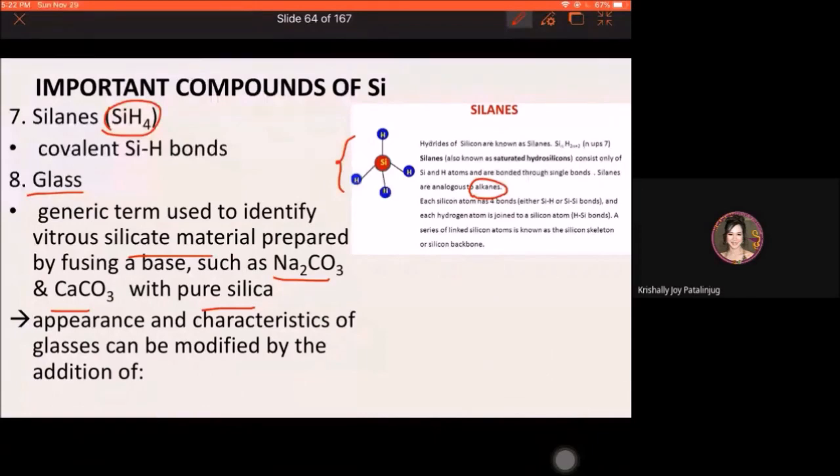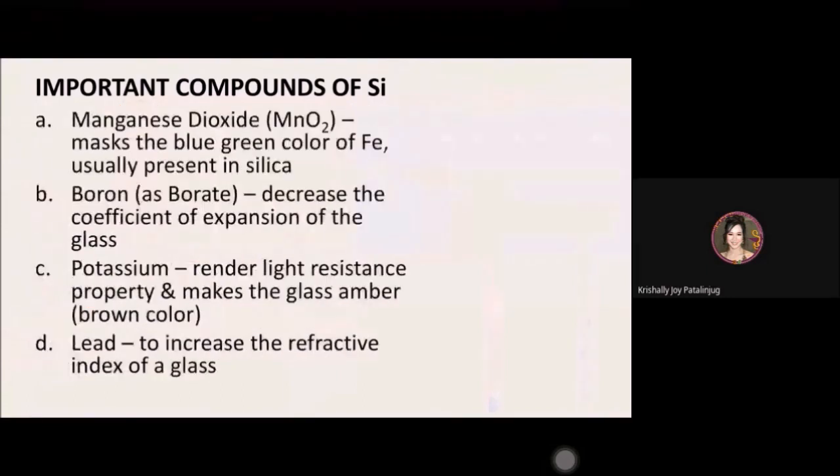That is because ang mga glasses, they can be modified by the addition of different elements. Okay, so may mga elements being added, being incorporated to glasses para ma-modify yung appearances nila, yung mga characteristics ng mga glasses. So, say for example, manganese dioxide.